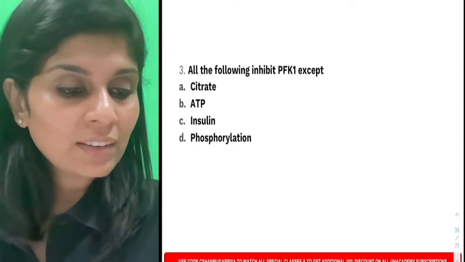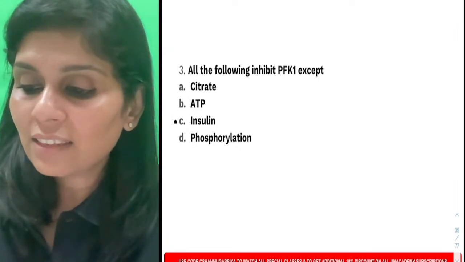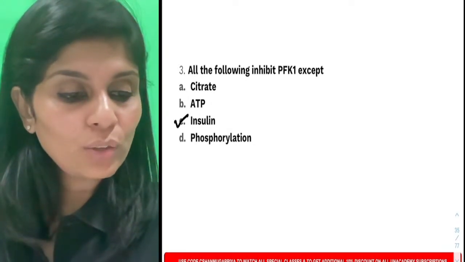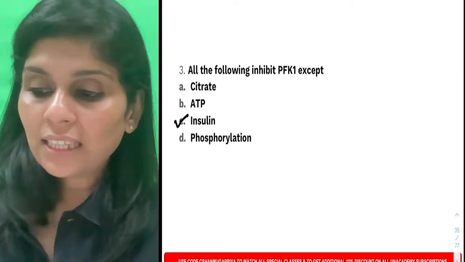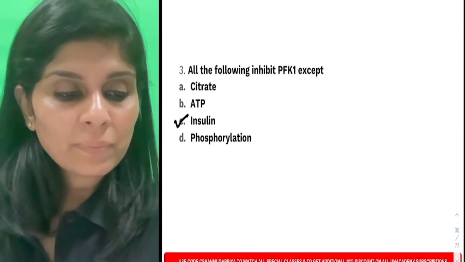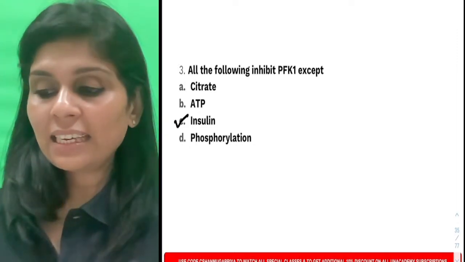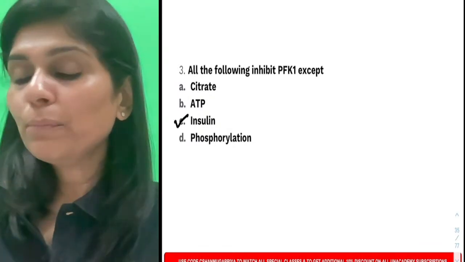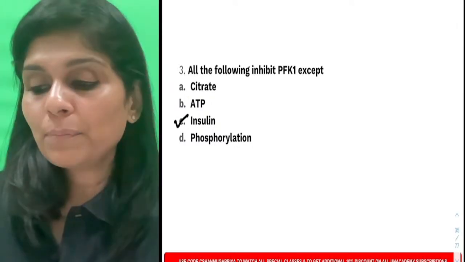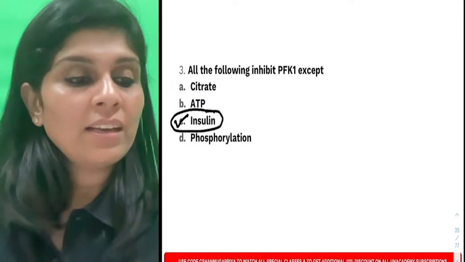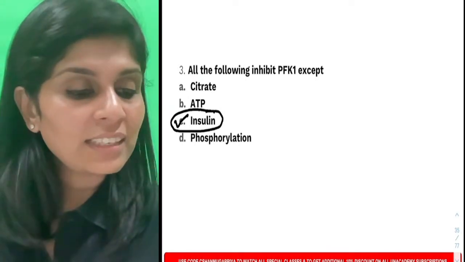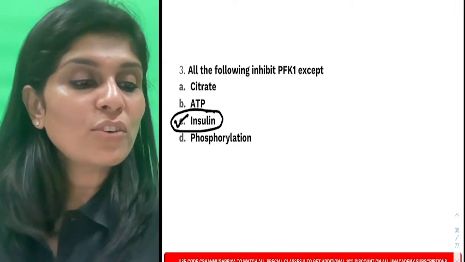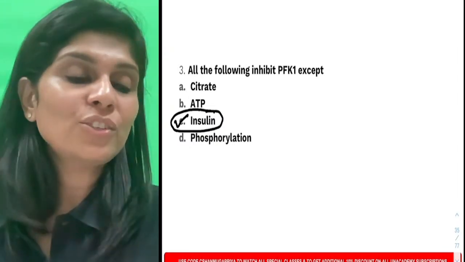Excellent, Anjali. Very good. Anjali has given an answer, insulin. Does Anjali have a reason behind it? Good, Dr. Karthik. Rashid has answered it as citrate. Sumitra has answered it as C, insulin. All of the following inhibit phosphofructokinase 1 except, the answer should be insulin. Very good, Anjali, excellent. Yes, you're right. So fed state, insulin is anabolic hormone. I am very happy that most of you have understood the crux.